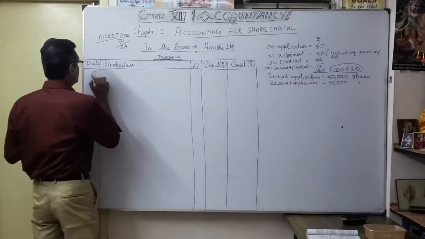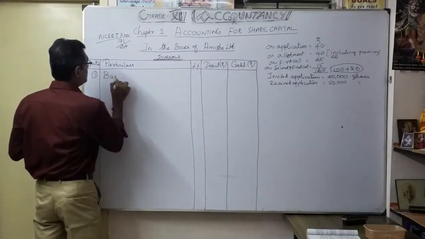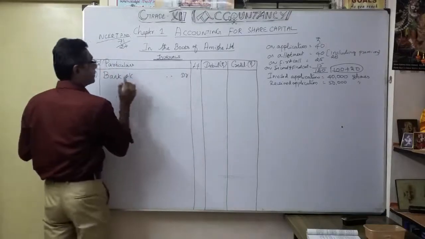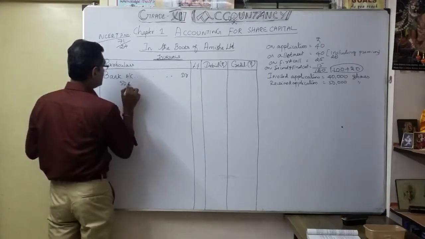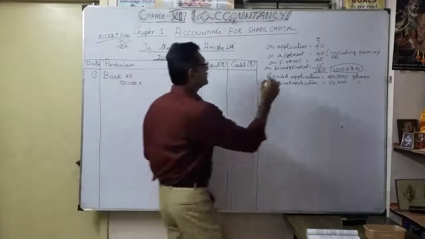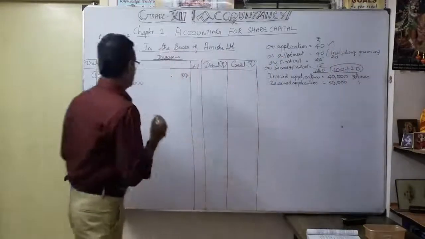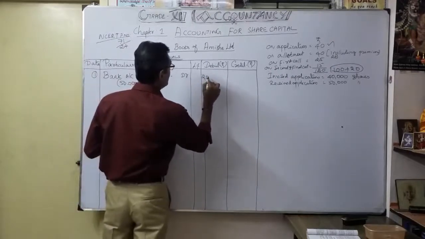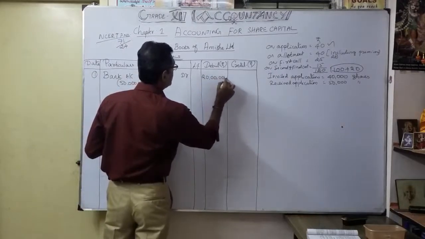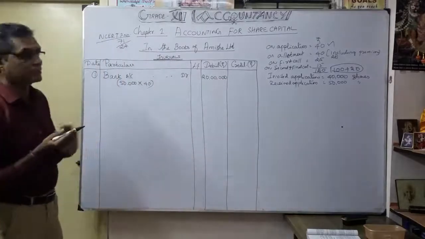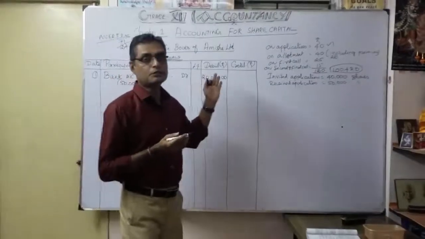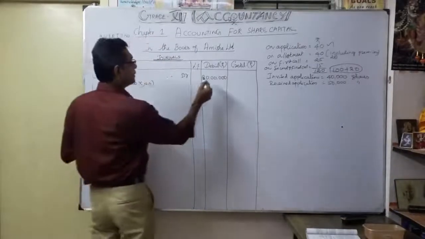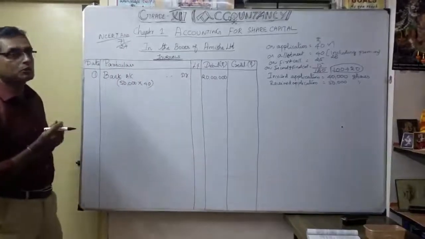First, as you know very well, bank account debit. How many shares? 50,000 shares into application received 40 rupees. So totally the money received for share application is 20 lakhs. The comma is very important. You should be very careful to write how many zeros you have to write. That is very, very important. Sometimes you just mention 2 lakhs, so automatically later the problem becomes confusing. That's why the comma is always very important to place in the amount.